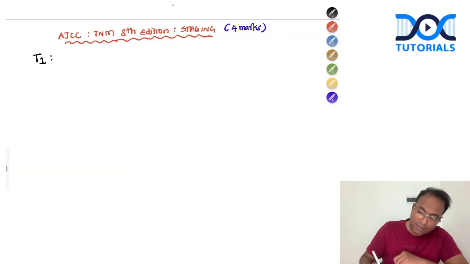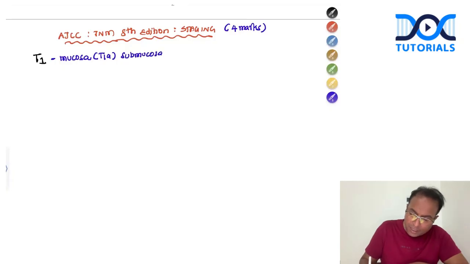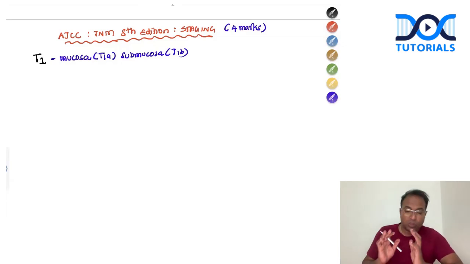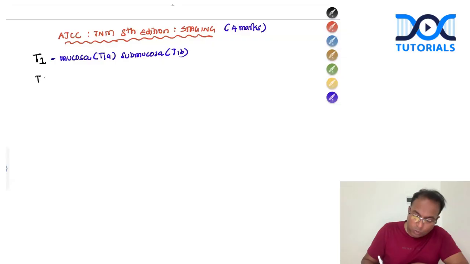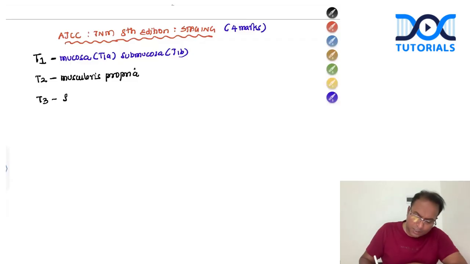T1, what is T1? T1 is mucosa and submucosa. T1A is mucosa. T1B is tumor infiltrating up to the submucosa. So very simple. You don't need to write in detail, but just know the basics of staging. T1 is mucosa, submucosa. T2 is the tumor has gone to the muscularis propria level. T3 is very important for MCQs and PG entrance exams.